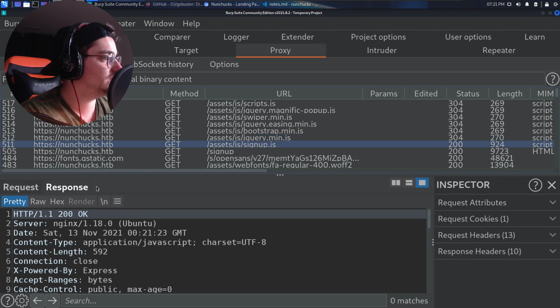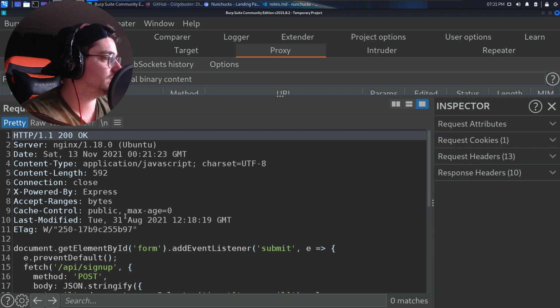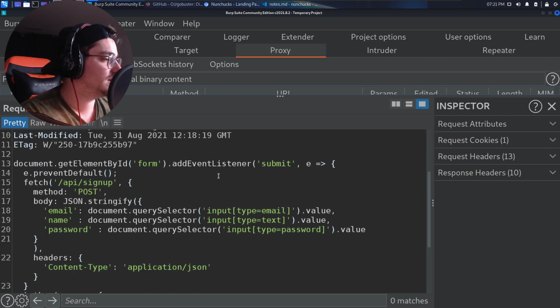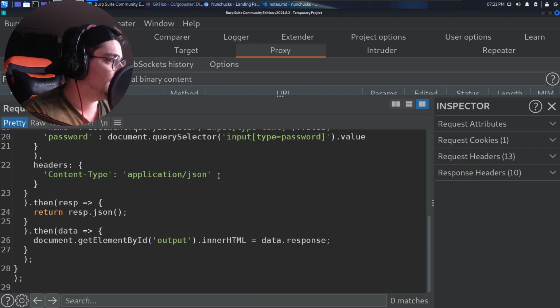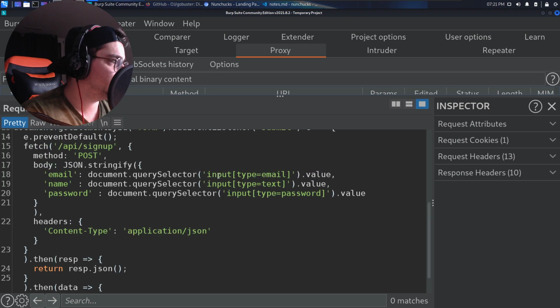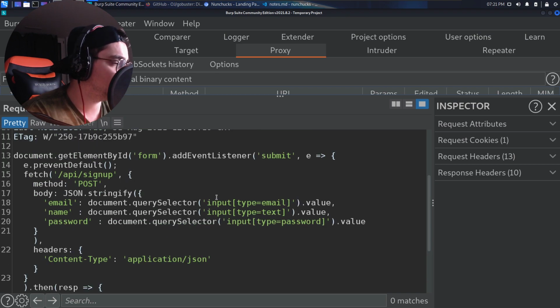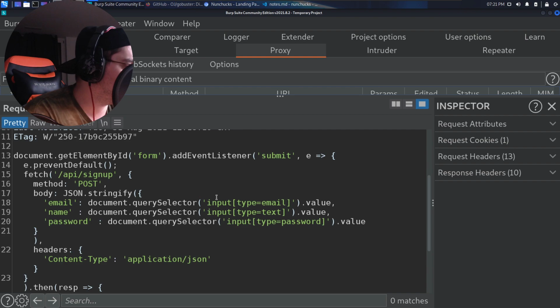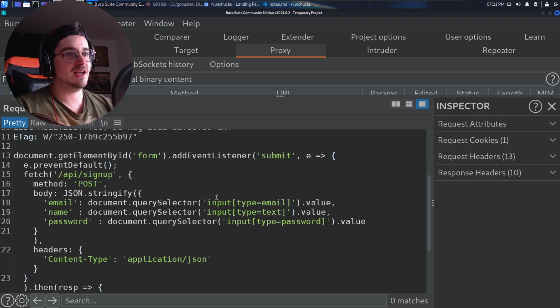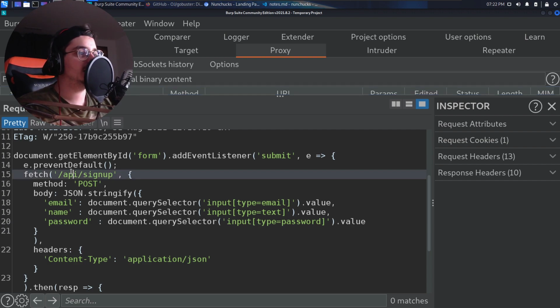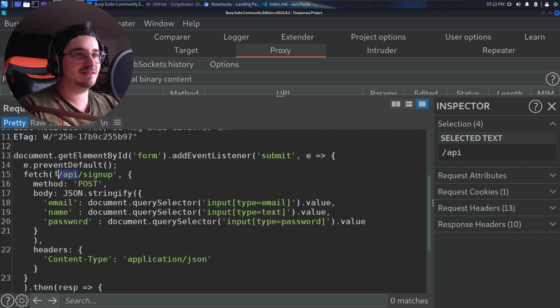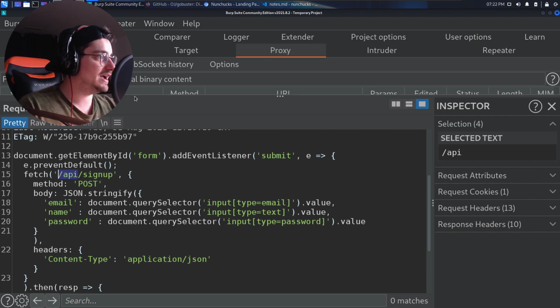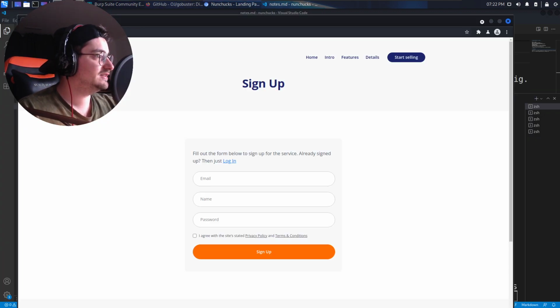But let's take a look at the JavaScript, shall we? Okay, so we do the following. I mean, that's exactly what we do. We submit to the API side. Okay, there's an API. There's an API. Why didn't that Dirbuster thing find the API? This should be in here.